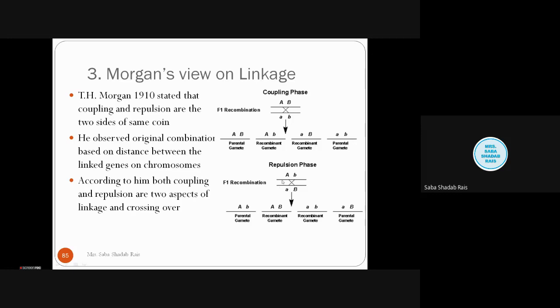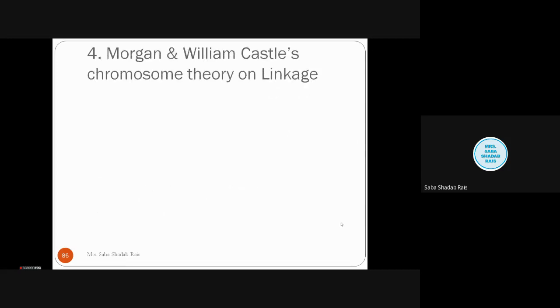Repulsion phase, as I told you, is the heterozygous type of gamete. So at that time you will find capital A, small b will be the parental gamete. Capital A, capital B is a recombinant. Small b is a recombinant and the parental gamete. So he assumed and he stated that these are nothing but the same, that is, two sides of the same coin.